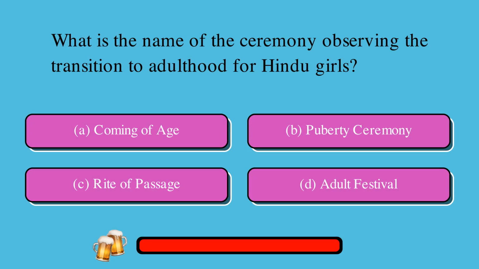What is the name of the ceremony observing the transition to adulthood for Hindu girls? A. Coming of age, or B. Puberty ceremony, or C. Rite of passage, or D. Adult festival? The correct answer is B, puberty ceremony.